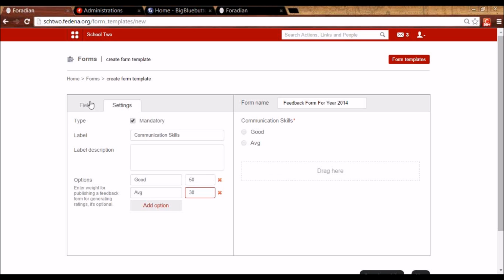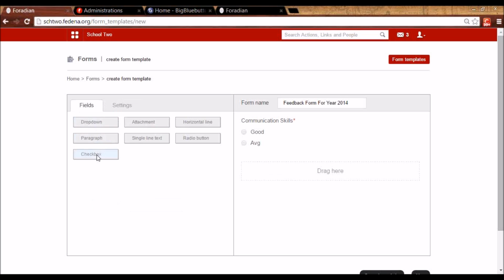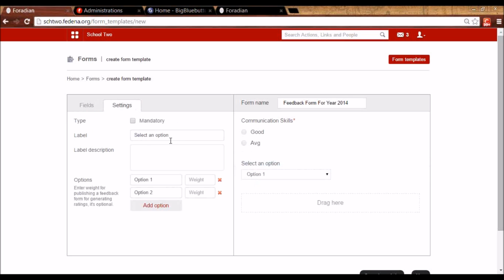So I can add one more field here. I can click on it. I can give options again.